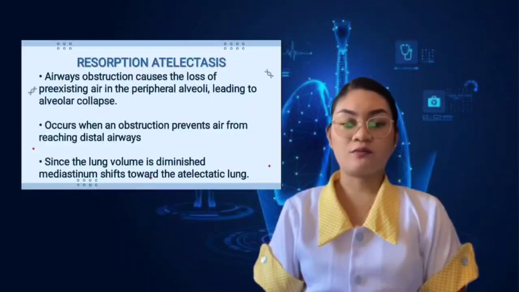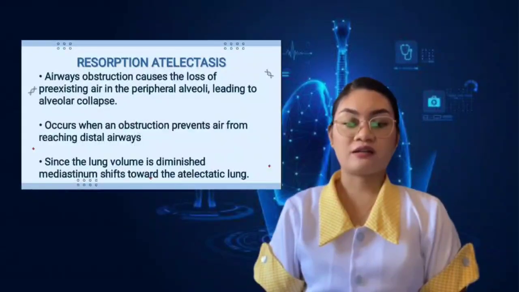Since the lung volume is diminished, the mediastinum shifts toward the atelectatic lung. Resorption atelectasis disrupts the normal flow of air into the lungs, leading to the absorption of existing air from the alveoli and ultimately causing them to collapse.